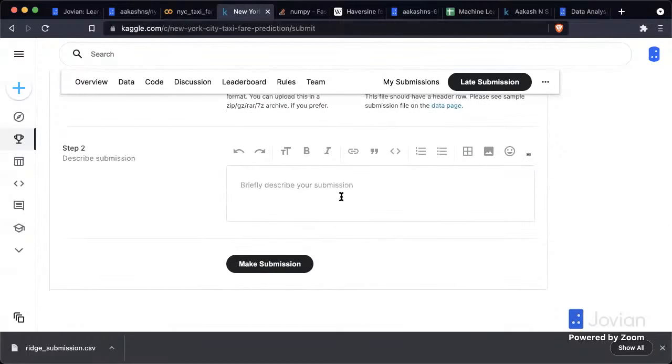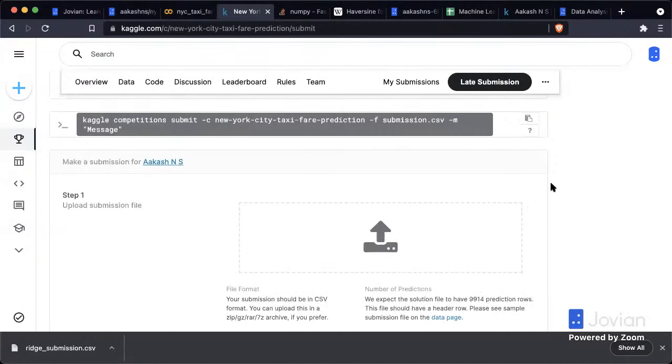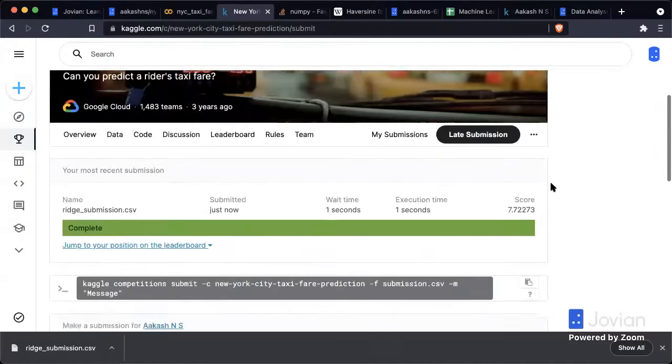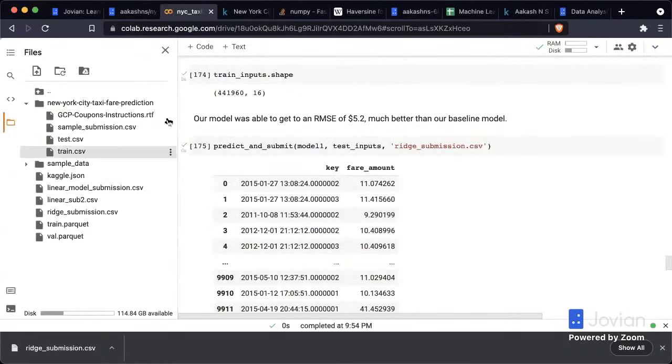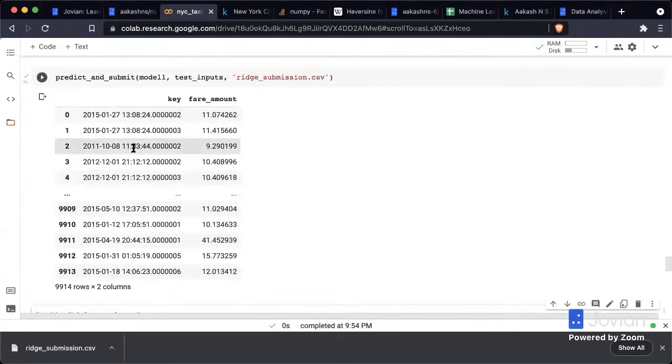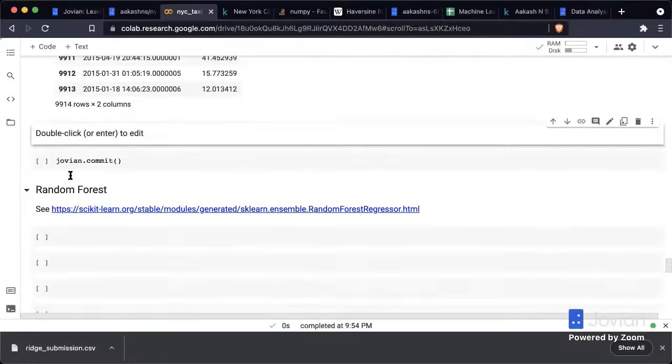Okay, it's almost up. Yeah. Let me just call that ridge. So 7.72, not bad, not bad at all. That's better than 9.7. So we're getting there, we're getting better.